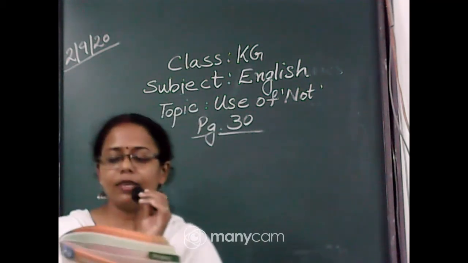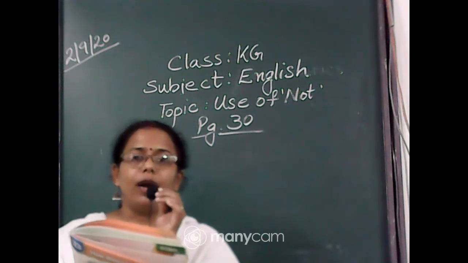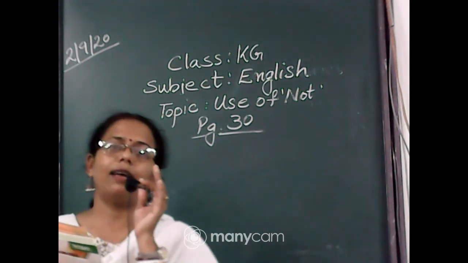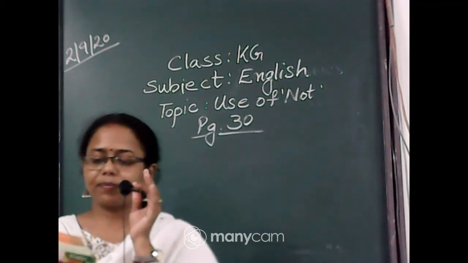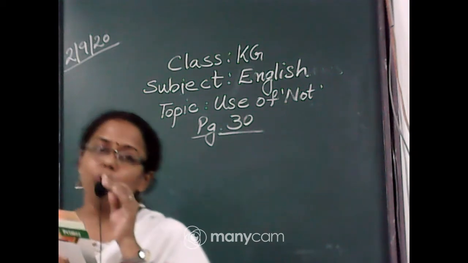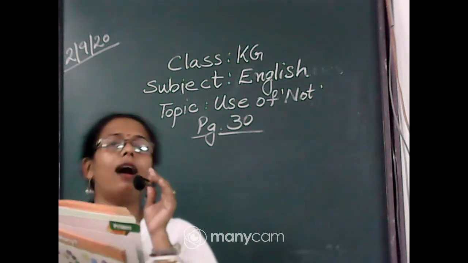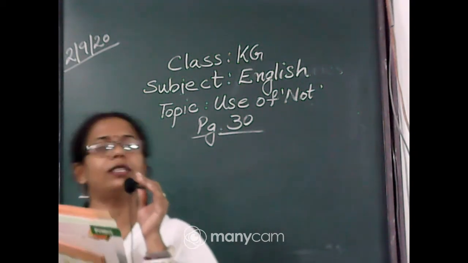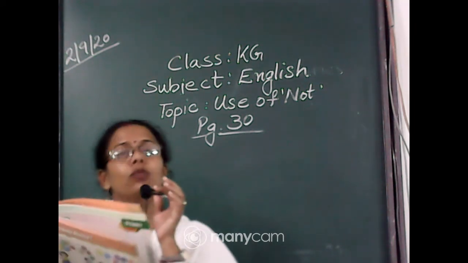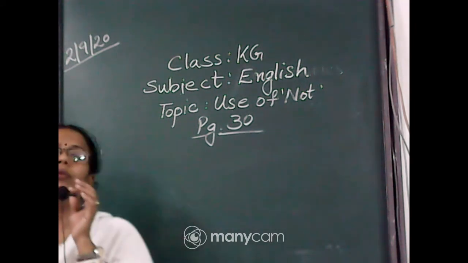In the last class I taught you where to use yes and where to use no, and I asked you some questions which started with is. Here also the questions start with is.